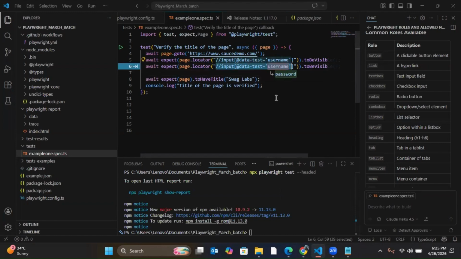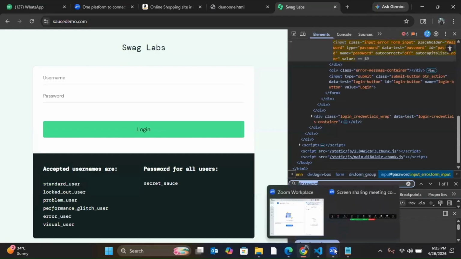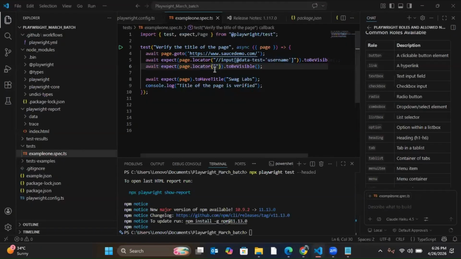Let's say I want to test whether it is visible or not. Same thing, only you have to give the CSS selector. That's it. So this is the single way in which I can use both the XPath and CSS. Clear? Now, if you run it, it will pass because these two are present after I launch the page. Let's see that.